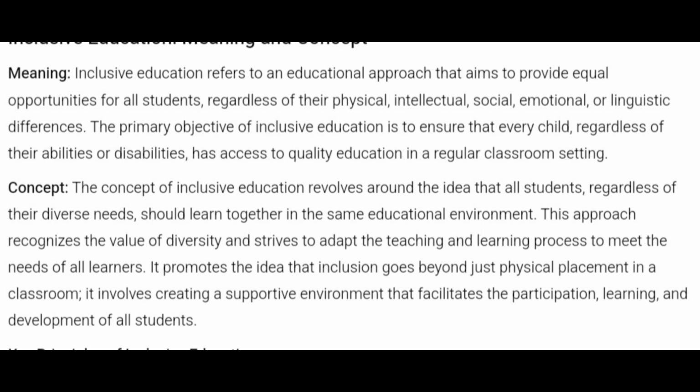So that is what? That is diversity, staying together in a diverse environment. So this approach, what does it do? It recognizes the value of diversity and strives to adapt the teaching and learning process to meet the needs of all the learners. All right. So here all the learners are treated equally, right?